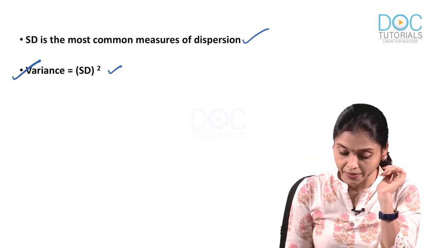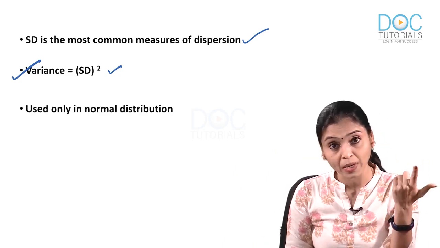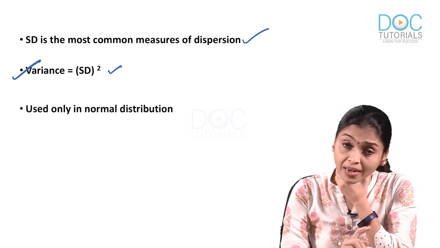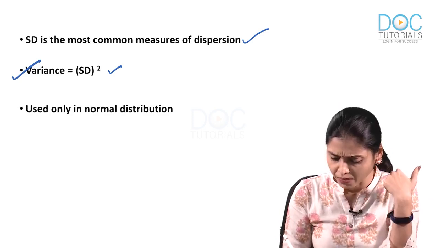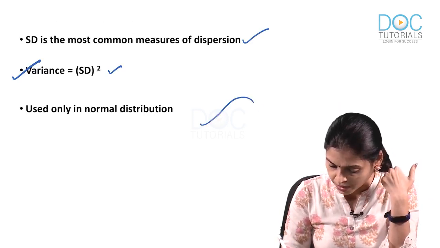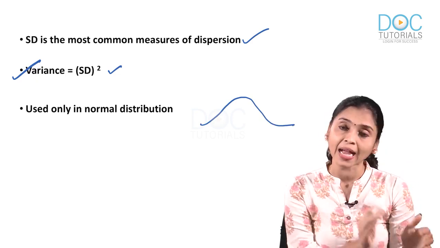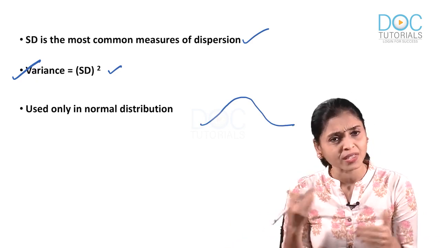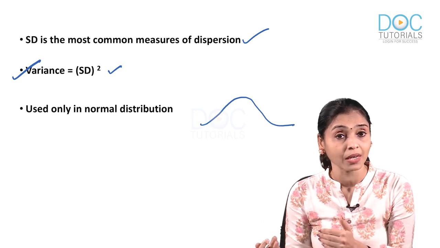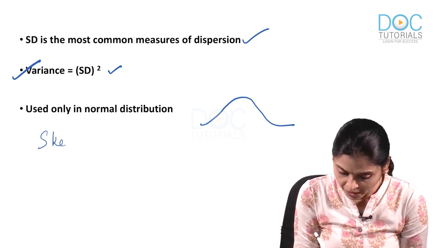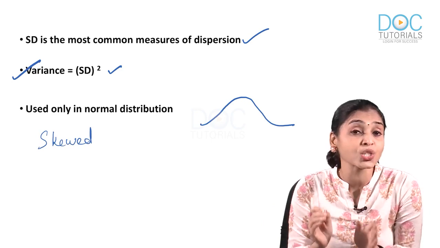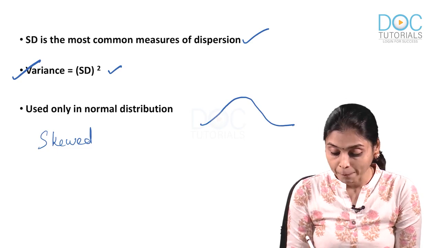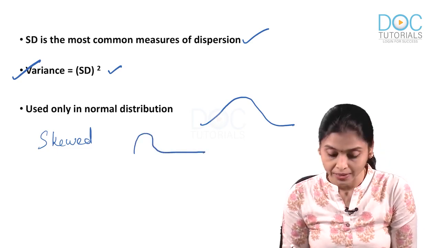The next MCQ from standard deviation, I would say the fourth, because the formula also was a very important MCQ, is that it is used only in normal distribution. This is very important. Standard deviation can only be used in normal distribution, which we have discussed. How does normal look? This is normal distribution. You have a peak at the center and two tails of almost equal length on both sides. By the way, what is the opposite of normal? Non-normal. You call it a skewed distribution. And how does a skewed distribution appear? Again, that could be an image-based question. In skewed, the peak will be towards one side and the tail will be towards the other side.